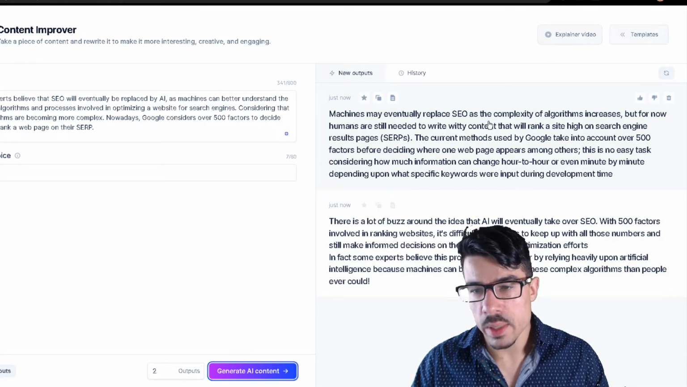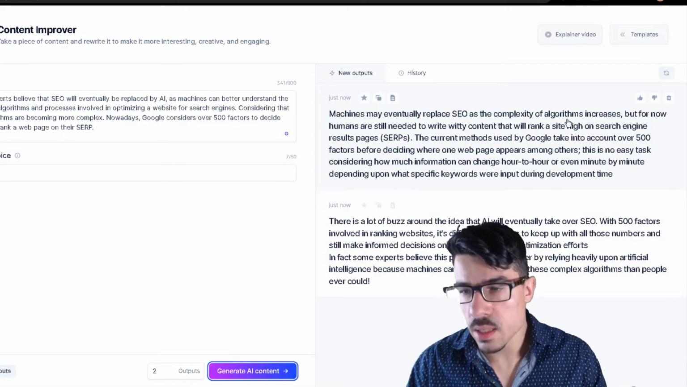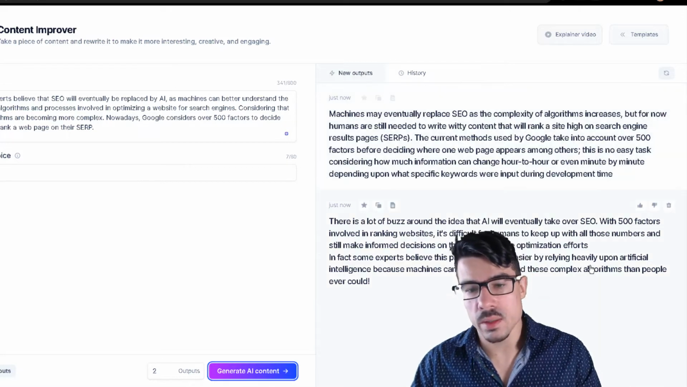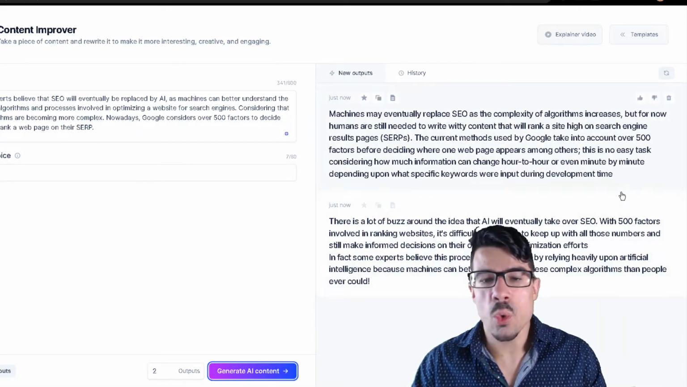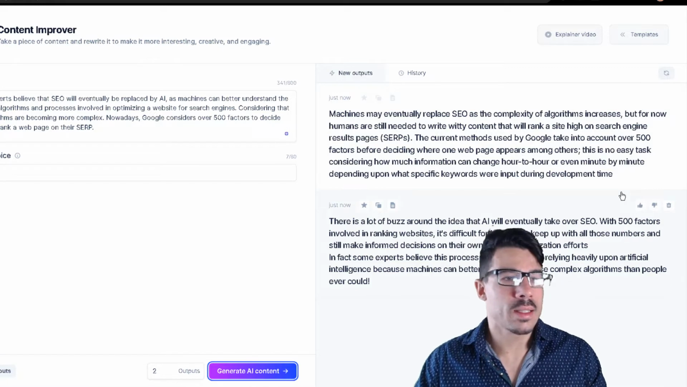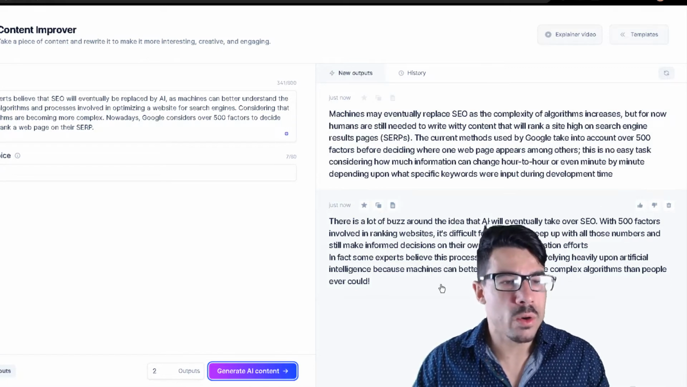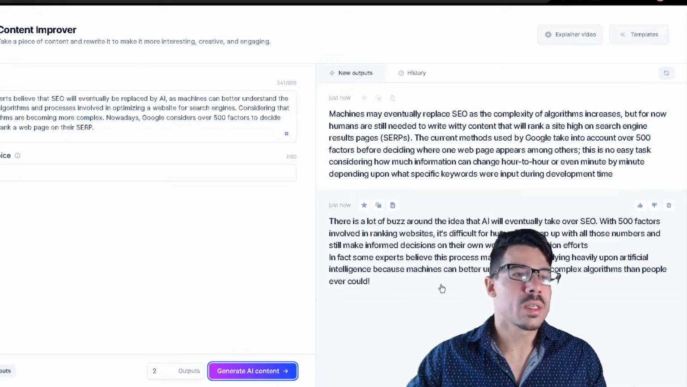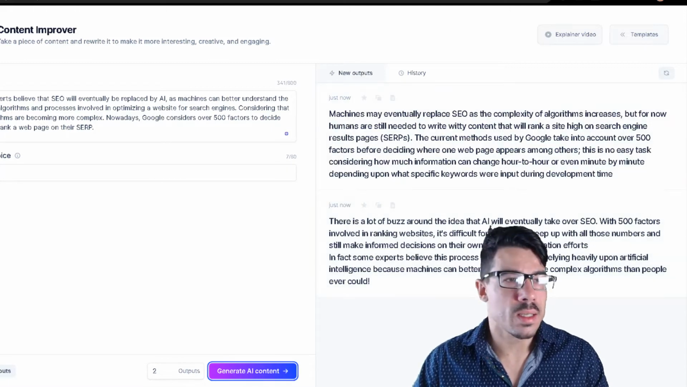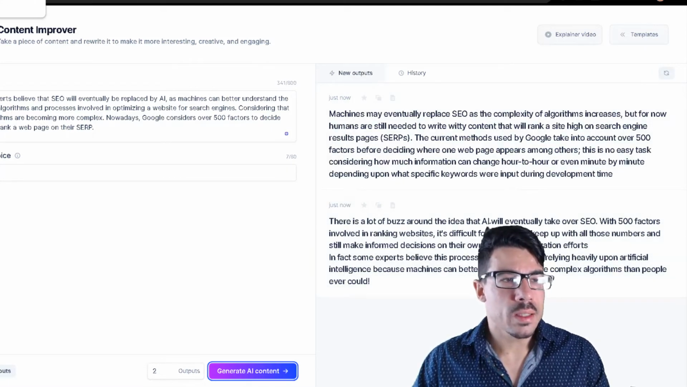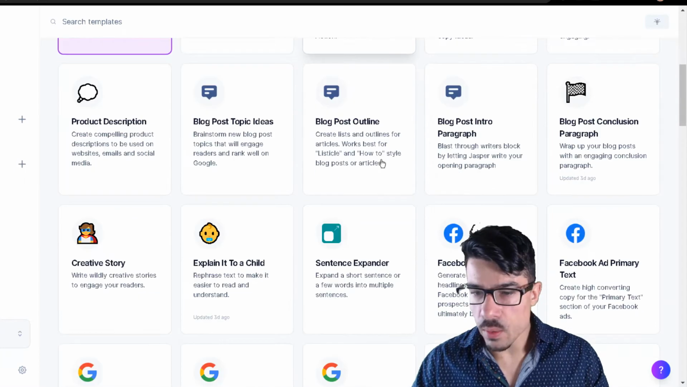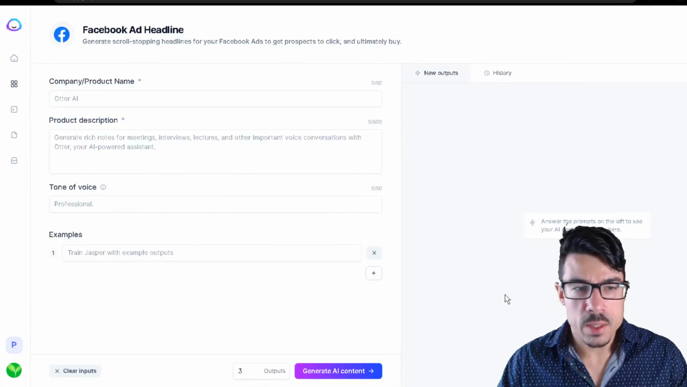Machines may eventually replace SEO as the complexity of algorithms increase, and so on. So this is a way for you to quickly improve the content on your blog, or even when you are writing content using Jasper.ai, you can also use this template for that. Okay, so let's go back and let's check another one. Let's check over here for Facebook ads.